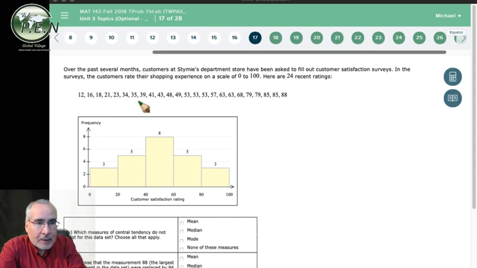You might have already spotted it, I don't know. Oh, here's a 53. Here's a bunch of 53s. Here's some 63s. So definitely, but there's only one set of numbers, 53, that occurs 3 times. So there is a mode. So the answer to this, it's a little tricky. It's sort of like a negative, negative. There are no measures that do not exist. Everything exists.